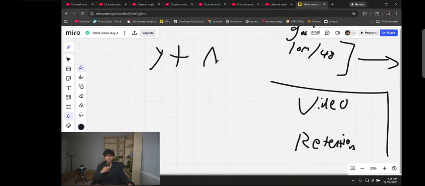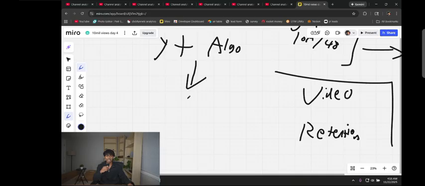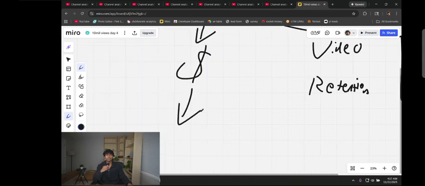YouTube's algorithm will determine if a video is going to get pushed out to get more views. Now, why does YouTube actually push out videos to get views? It's because YouTube wants to make money. So if you want to get views, you need to have the mindset that we're going to help the YouTube algorithm make more money, because at the end of the day, YouTube is a business. The YouTube algorithm is going to push out videos that make them money. If it makes them money, then it'll push out to more people.